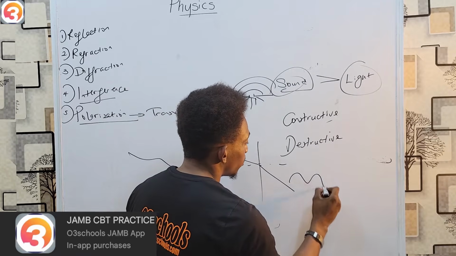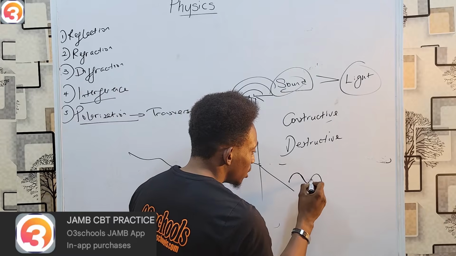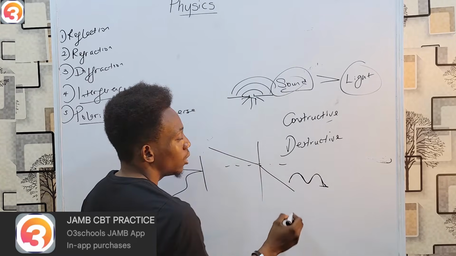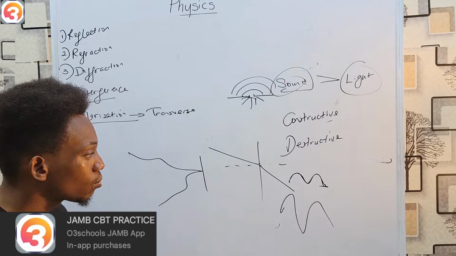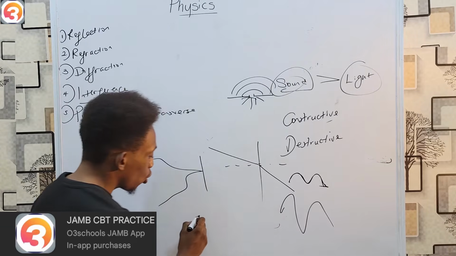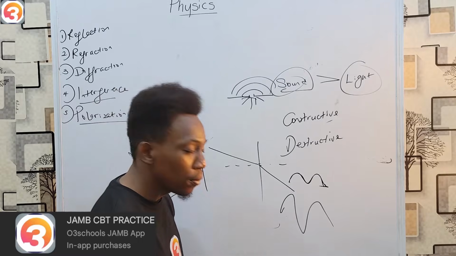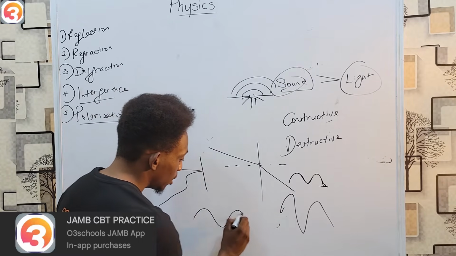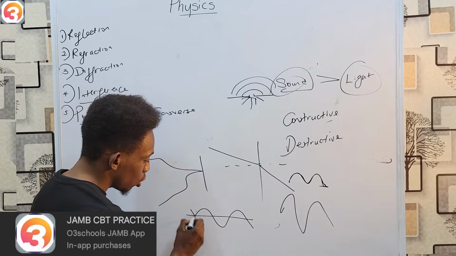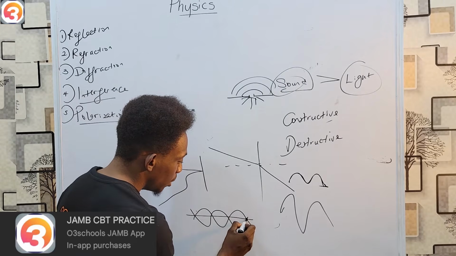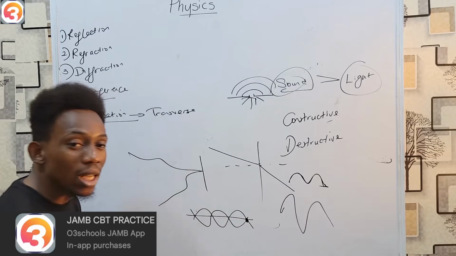If this was one wave and the other wave was also moving perfectly in the same manner, when they meet, they will form a wave times two of the initial size. While a destructive wave occurs when they are perfectly out of phase. That is, as this one is going up, the other wave is going to be coming down. If they meet here, they're going to completely cancel out.